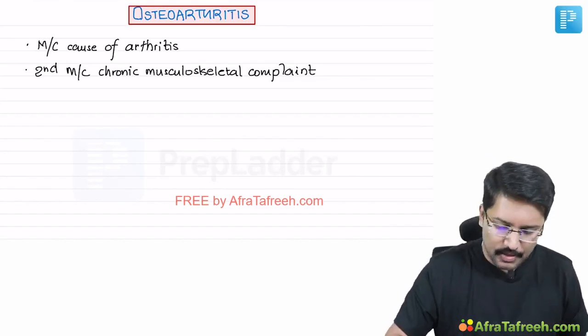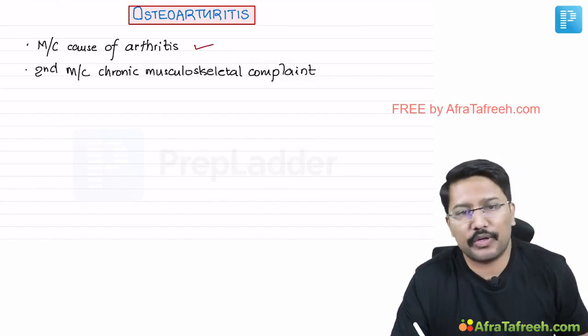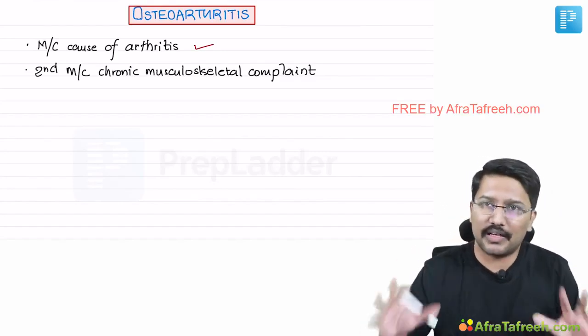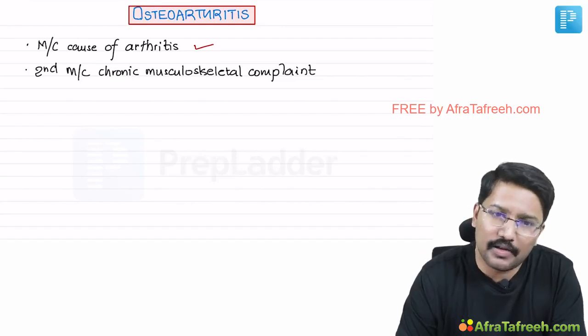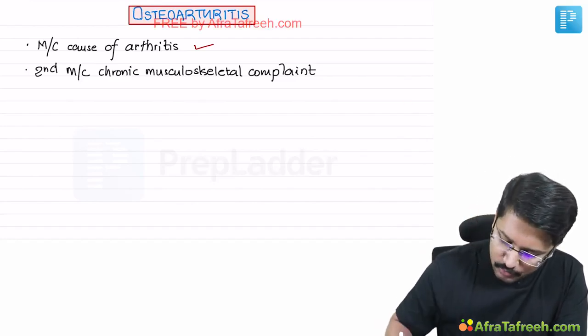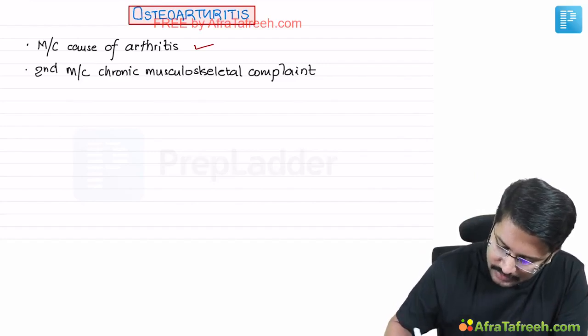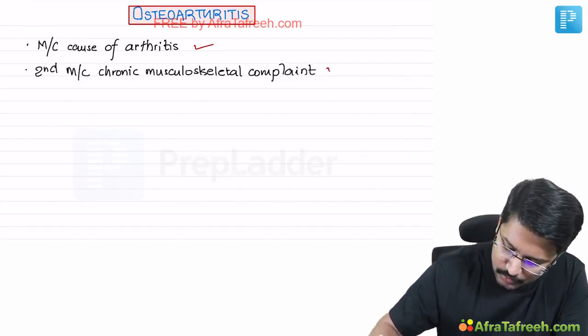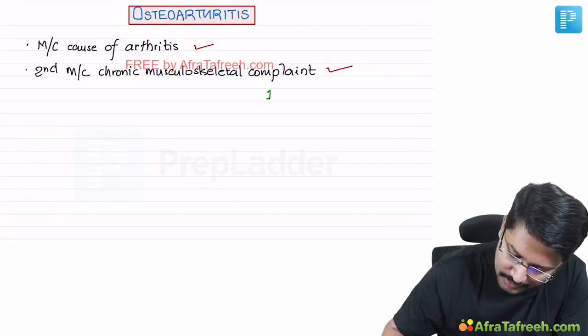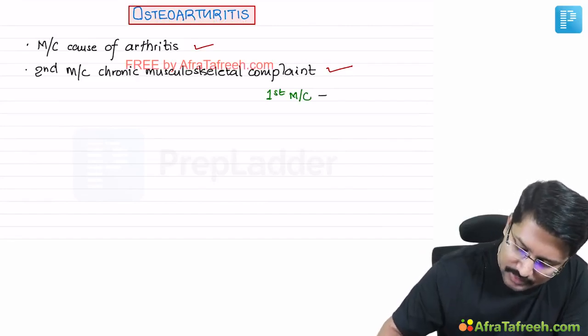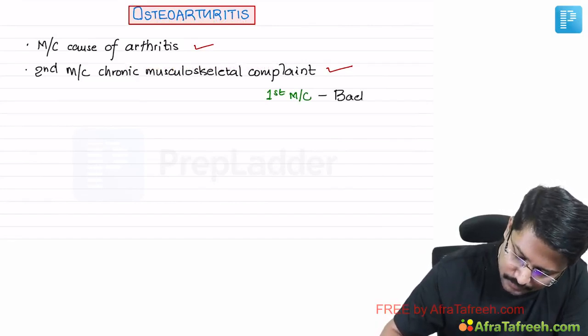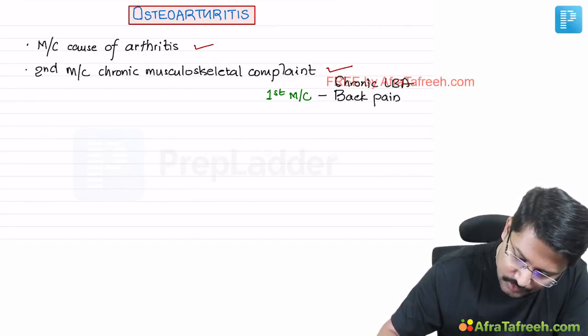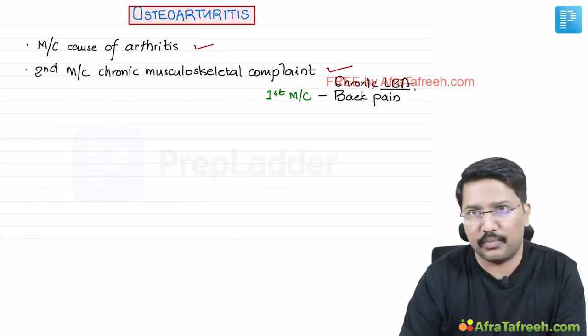Now, what is osteoarthritis? Remember, the first part I am going to tell you is that this is the most common cause of arthritis. Overall, all forms of arthritis put together, this is the most common type of arthritis. And also remember that this is the second most common chronic musculoskeletal complaint. You may ask me what is the first most common chronic musculoskeletal complaint? That is back pain. Right? Chronic low back ache. Chronic LBA is the most common musculoskeletal chronic complaint.